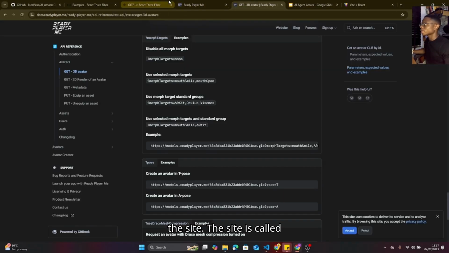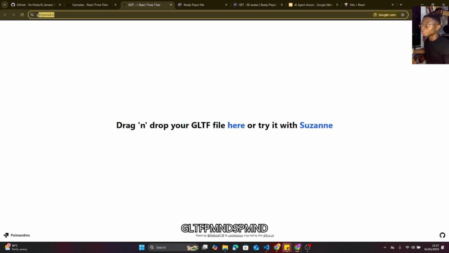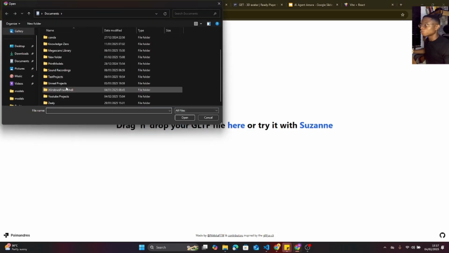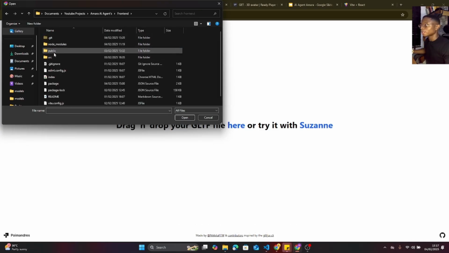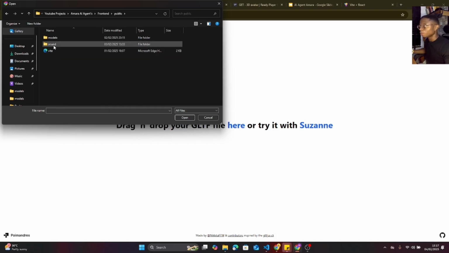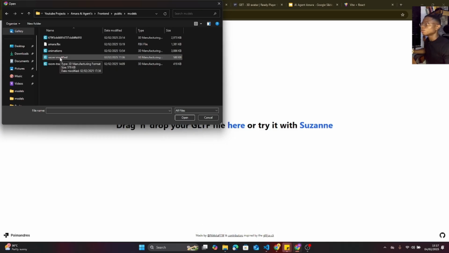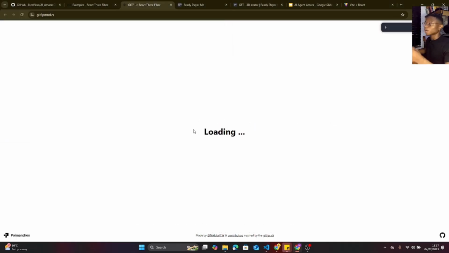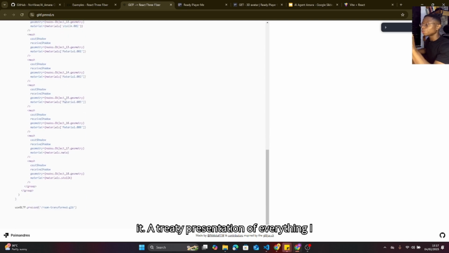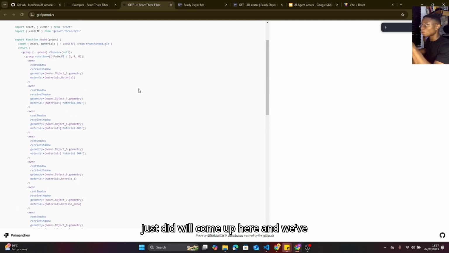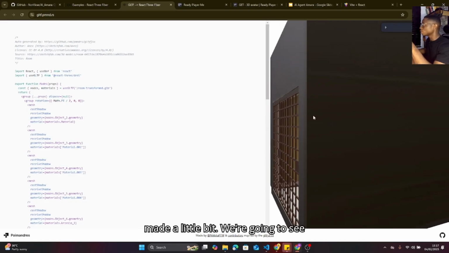The site is called gltf.pmnd.rs. I'm going to import the other file that did not open properly because it was not well represented. So I'm going to click here, go to my folder, YouTube projects, enter Amara agent, Frontend, and then click on public, which is actually where the transformed file is. I'm going to open it, and the moment I open it up, a 3D representation of everything I just did will come up here. And if we wait a little bit, we're going to see that here right now.